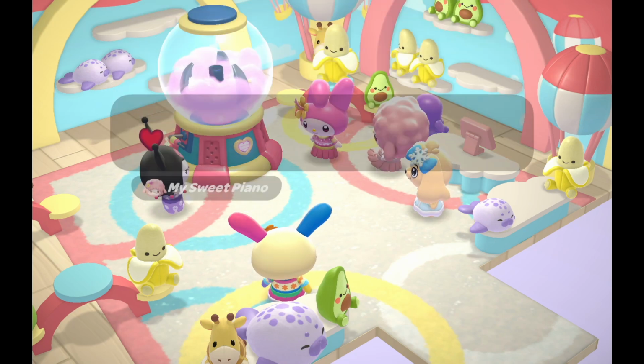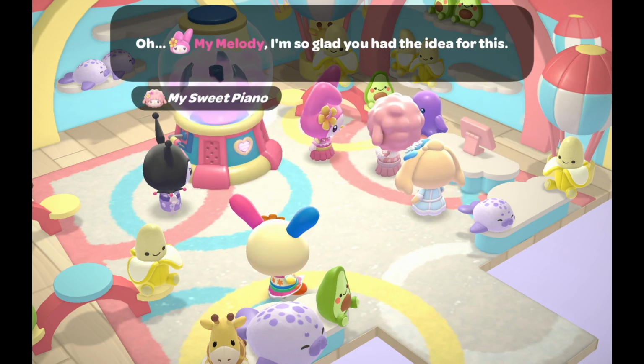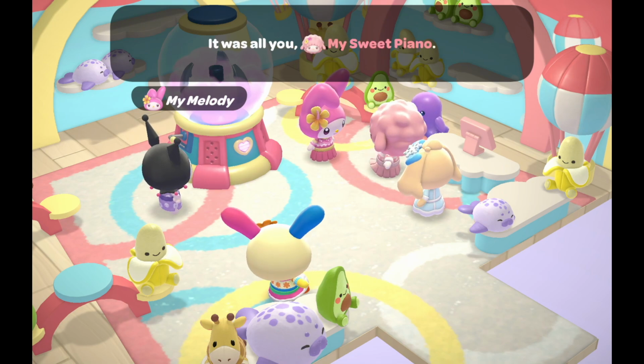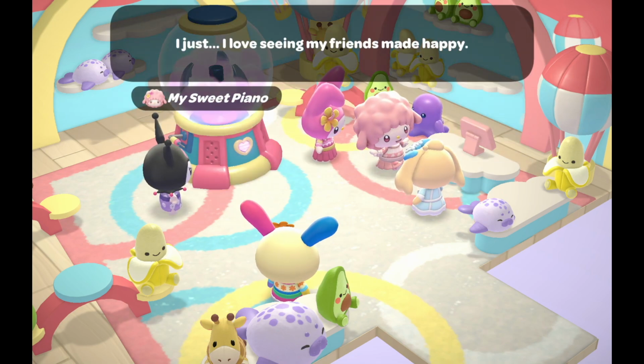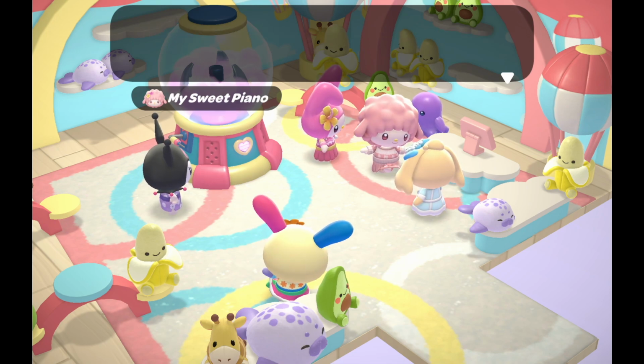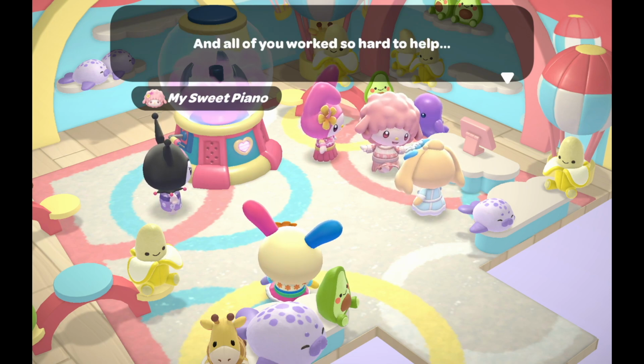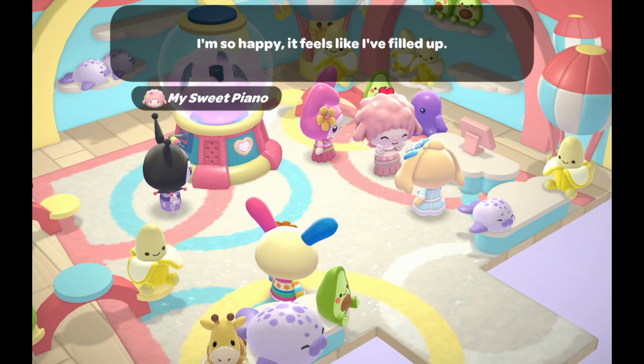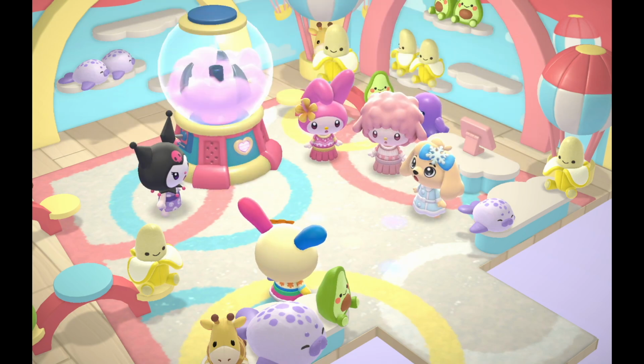I primarily am an Animal Crossing girly, and I love playing this. This scratches the Animal Crossing itch for me, even though it's very, very different and very much quest focused, which I kind of wish that Animal Crossing was to a point. The only gripe that I have about this is that I wish that we had freedom to decorate more spaces.